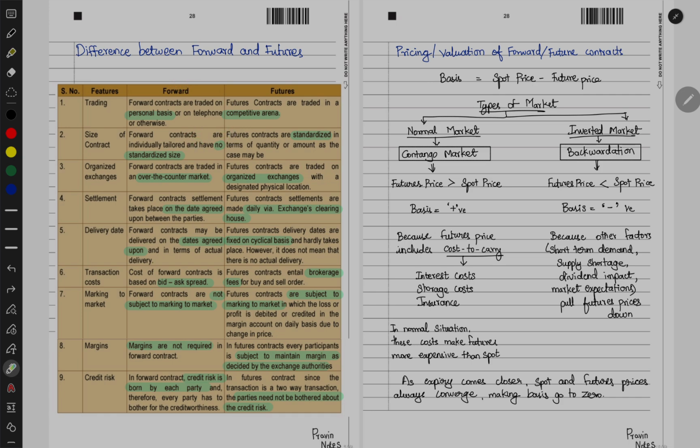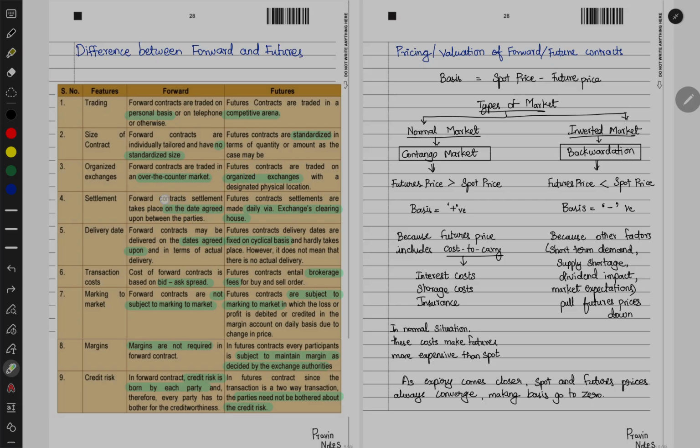But in case of forward contracts, it's all up to the parties involved. Now, in case of forwards, it is an over the counter market. Over the counter in the sense of nothing but talking, a phone call, just on the spot, anything. In case of futures, it will be executed in organized exchanges.